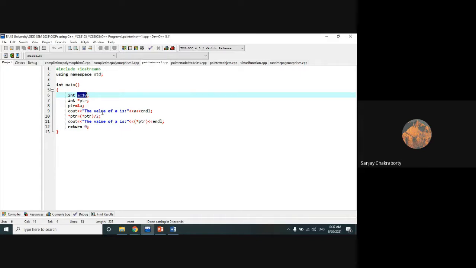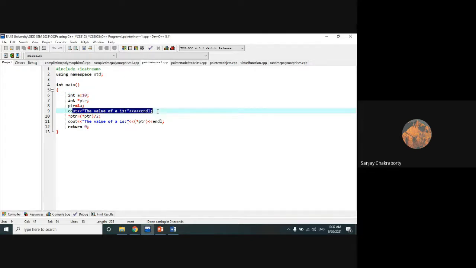The memory address can be in hexadecimal format or octal format. In any format you can print the memory address, but we are not interested in knowing the memory address. We are interested in accessing the value of those variables along with the pointer concept. Why? Because pointer access, that is memory address access, is much faster compared to value access. So that is the advantage of using the pointer concept.